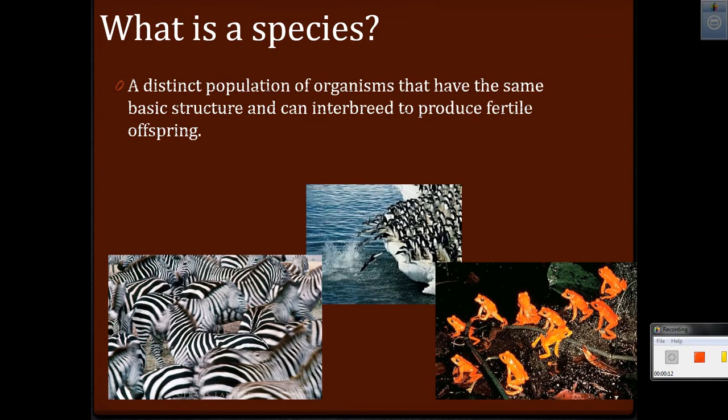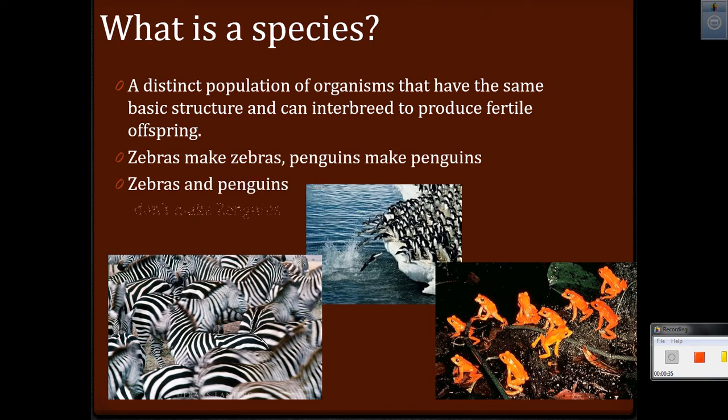A species is a distinct population of organisms that have the same basic structure and can interbreed to produce fertile offspring. There's a lot of key things in there. 1, population of individuals. 2, have the same structure. 3, they can interbreed. And 4, they have fertile offspring. Zebras make zebras, penguins make penguins, but zebras and penguins do not make zinguins. Okay? That's the basic gist of it.